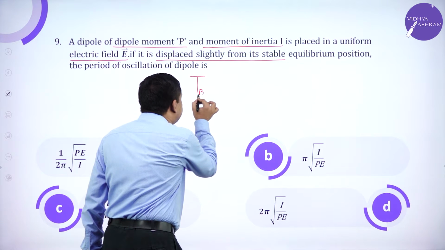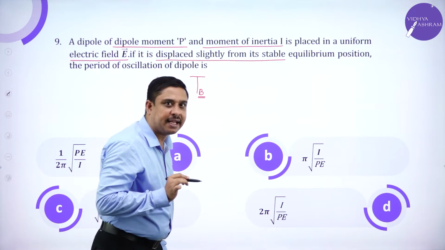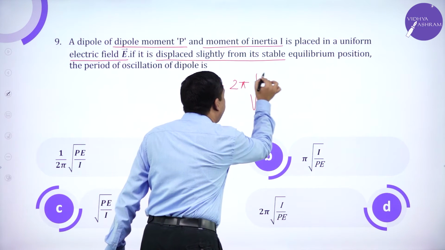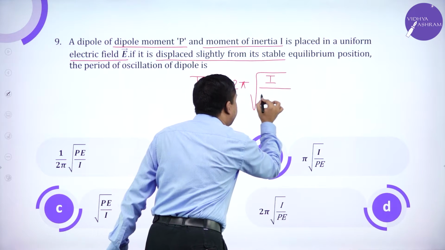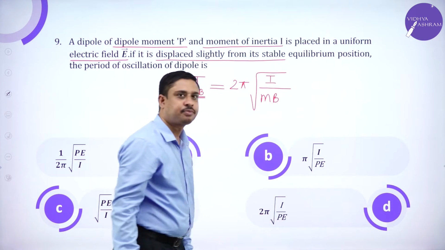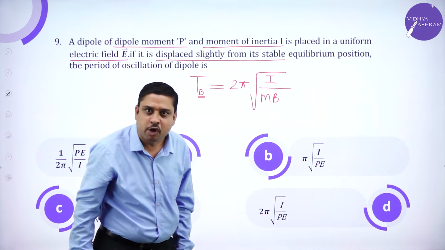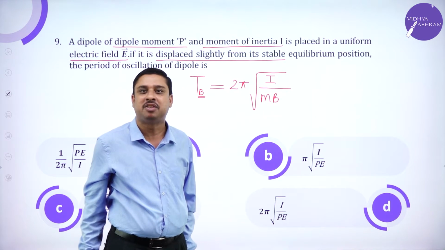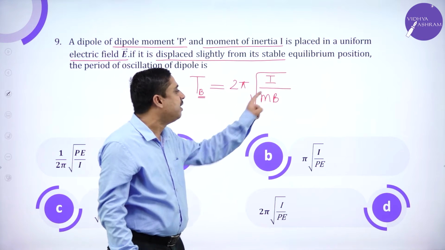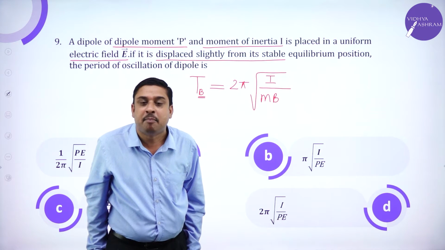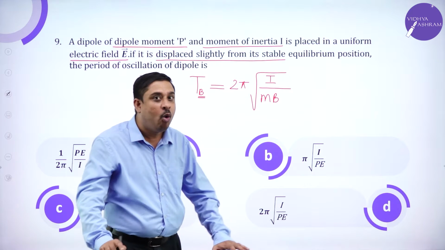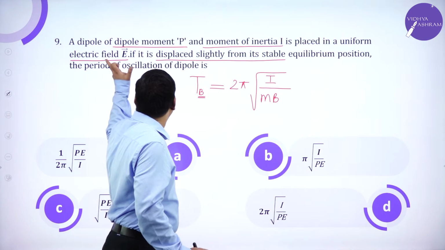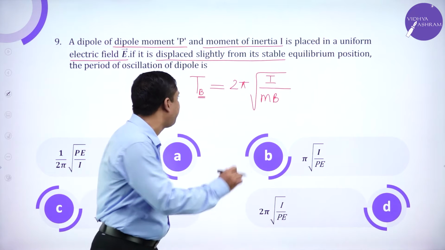So T_B, just to represent it is in the magnetic field, we wrote the expression as 2 pi root of I by MB, where I was the moment of inertia, M the magnetic dipole moment, and B the strength of the magnetic field. Now on comparison, the dipole is placed in an electric field.